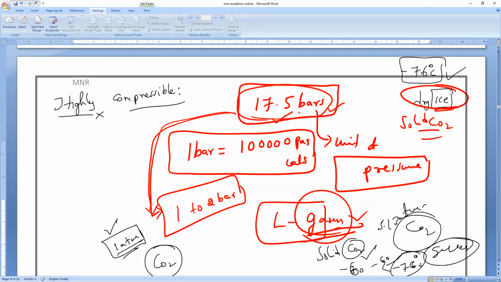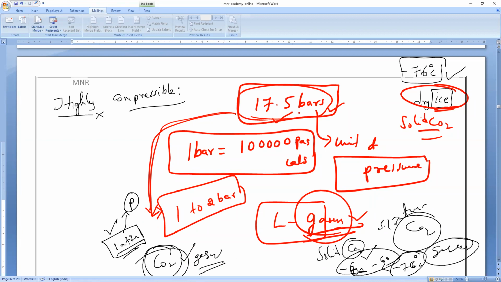Normal atmospheric pressure is 1 atm. At that 1 atm, what is the state of carbon dioxide? Gaseous state. Clear? But if the pressure is increasing and the temperature is decreasing, you see that it will convert into solid state. Have you understood? Yes, sir.